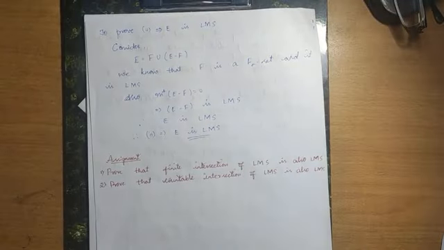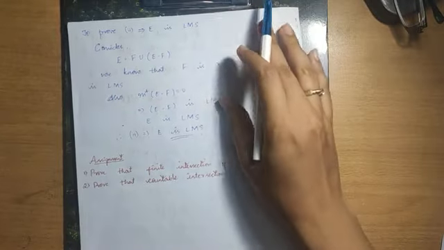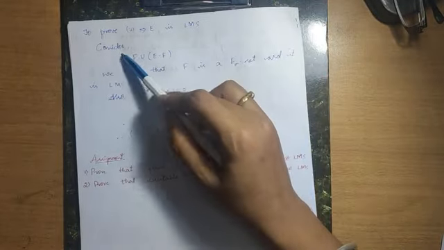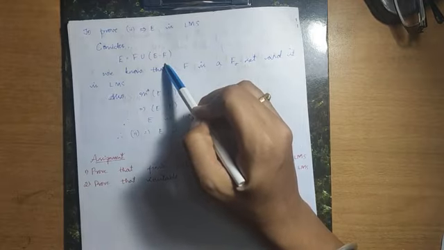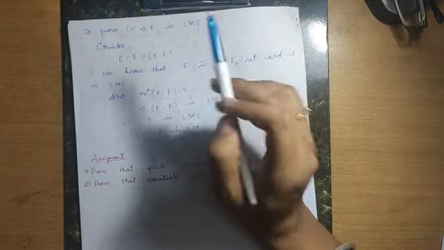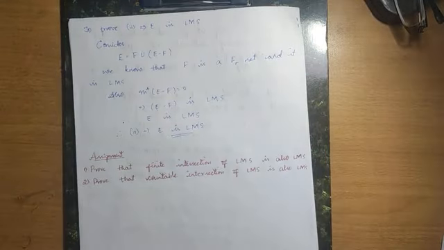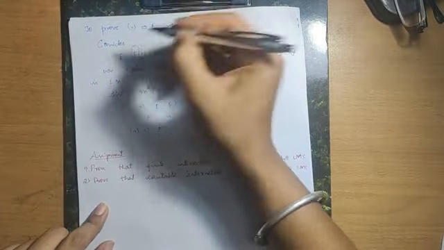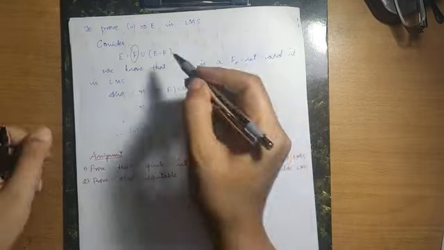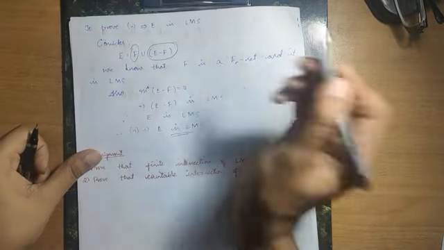Now what you have to do, you have to consider the second statement, and from that you have to prove E is a Lebesgue measurable set. Now you can write E as F union E minus F. You can try this in a Venn diagram. So we know that F is an F sigma set. An F sigma set is already a Lebesgue measurable set. E minus F is also a Lebesgue measurable set.